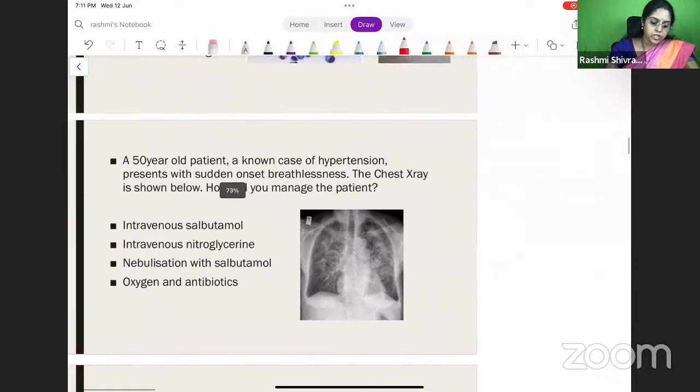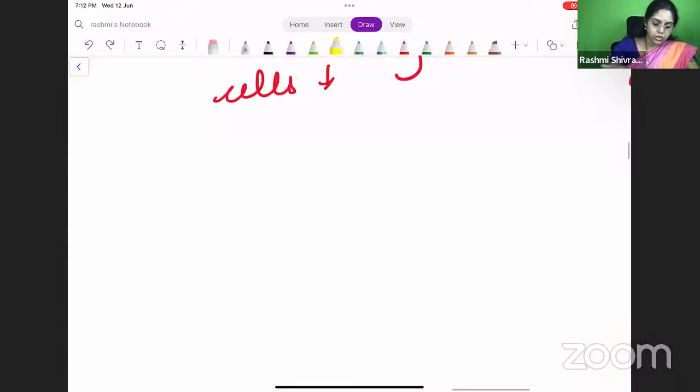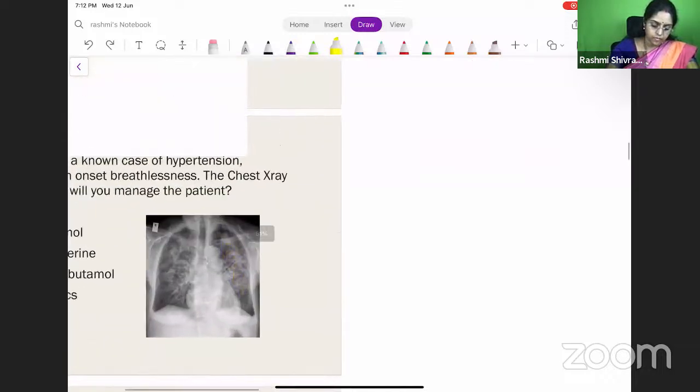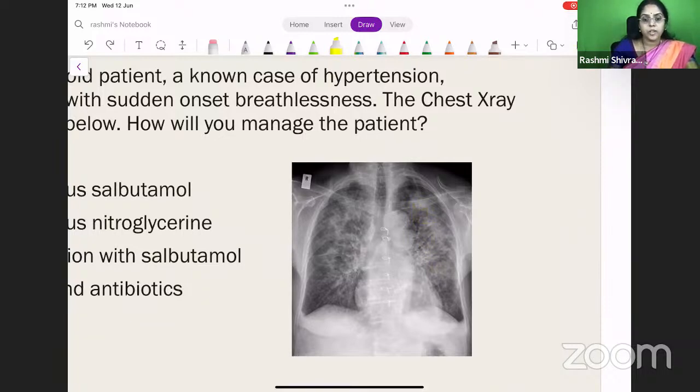A 50-year-old patient, a known case of hypertension, presents with sudden onset breathlessness. Chest X-ray shown below. How will you manage the patient? This is very easy for you. Yes, this is a bat wing appearance. Let me clear it and enlarge it so that you can see it clearly. So this is a bat wing appearance.